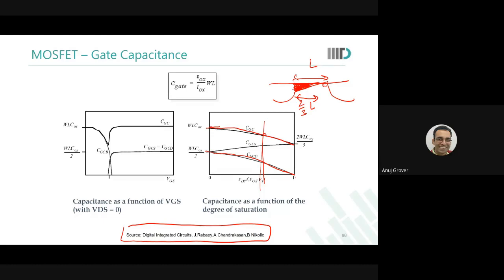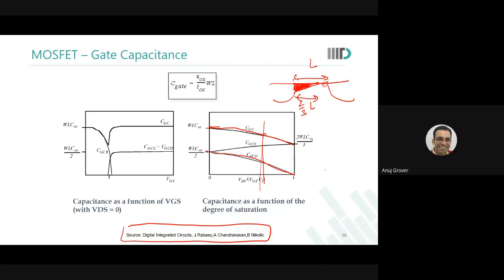Okay. I mean gate capacitance is equal to Cox plus CGD plus CGS. Yes. So sir, how can we write CGD equals CGS equals WL Cox by 2? Actually, yes sir.